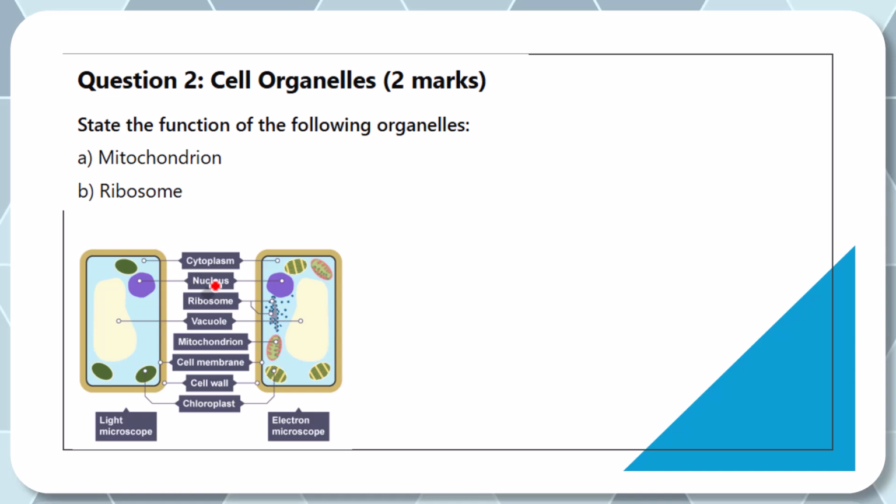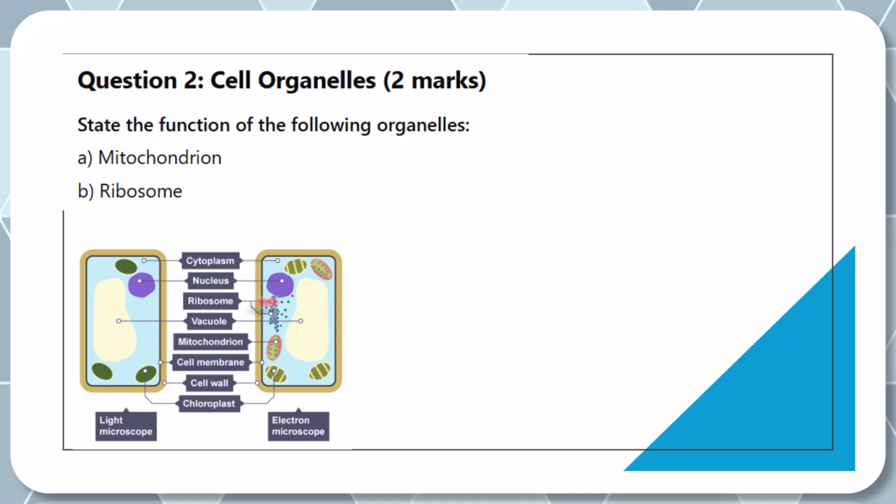The cell nucleus, which is this part here, contains genes and chromosomes. That's the first thing. The other thing is it controls what the cell does, like cell division. Before a cell divides, the nucleus is the one in charge of this. So it controls what the cell does, and it contains genetic material called chromosomes.